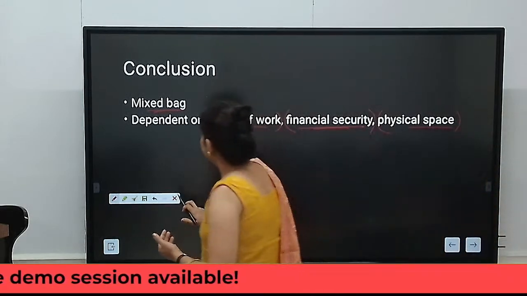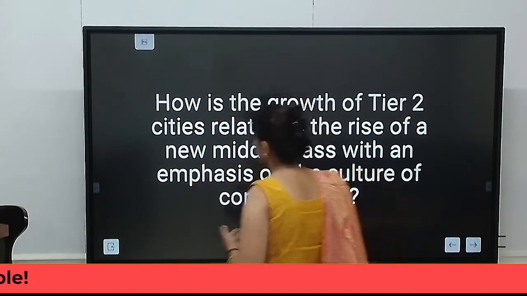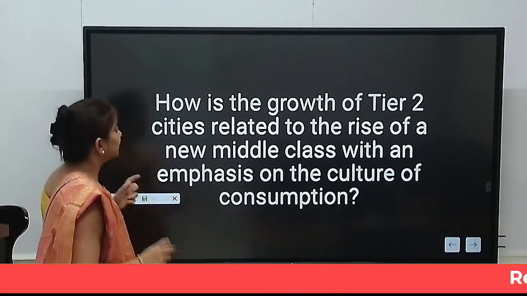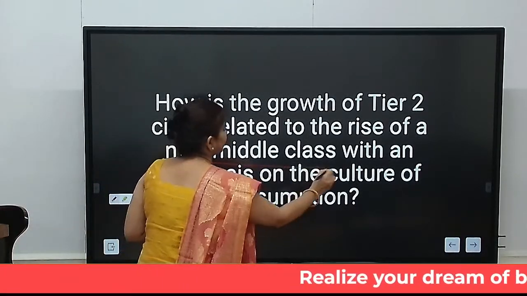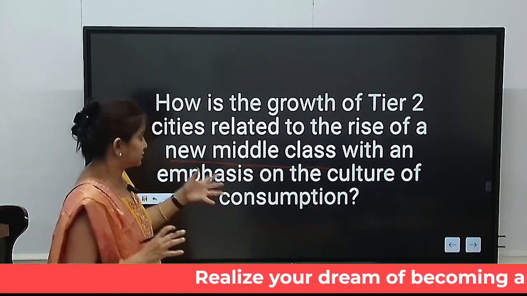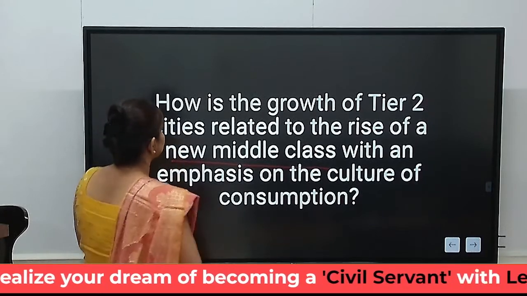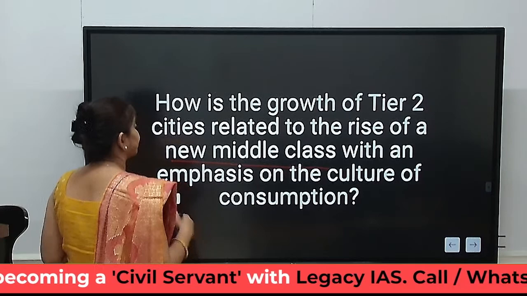Now let us move to the next question, which says, how is the growth of tier 2 cities related to the rise of new middle class? So basically in the first reading we will go through the question. It says, how is the growth of tier 2 cities related to the rise of new middle class, with an emphasis on the culture of consumption.